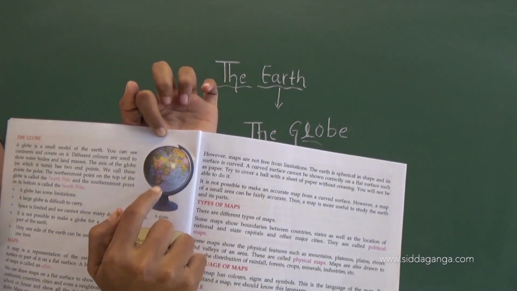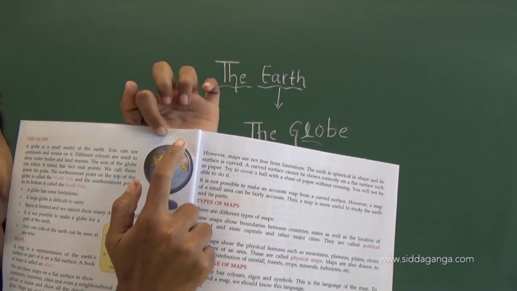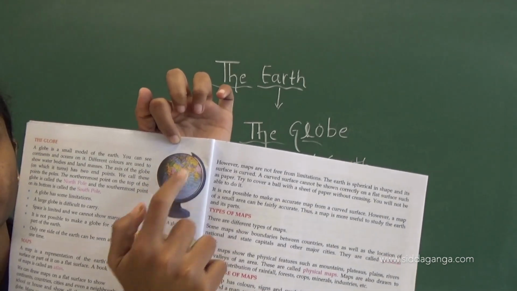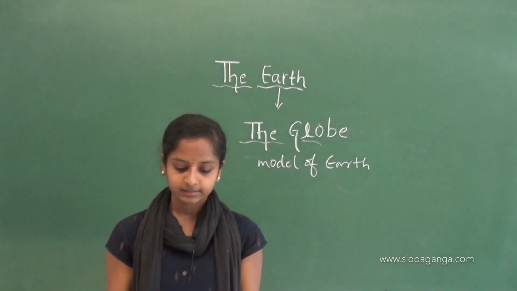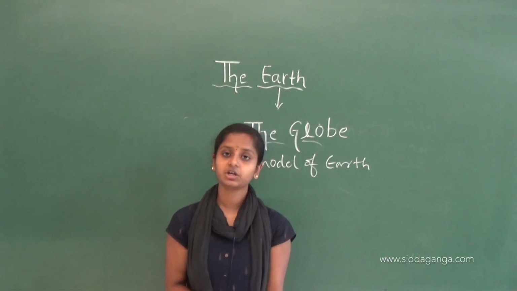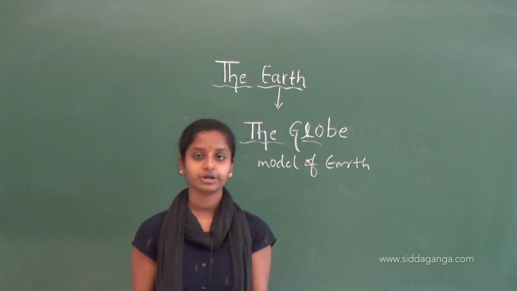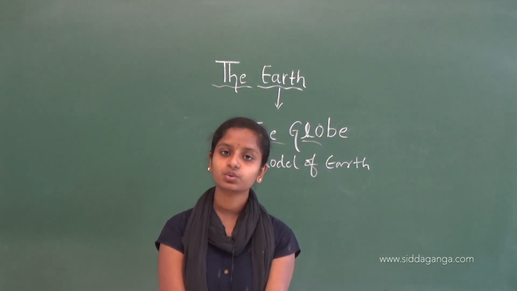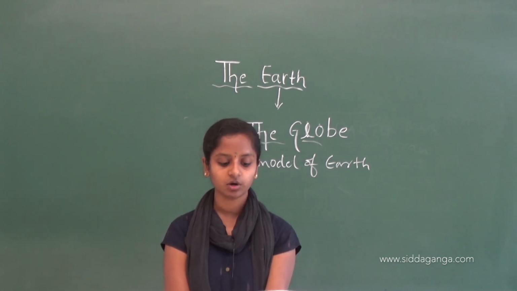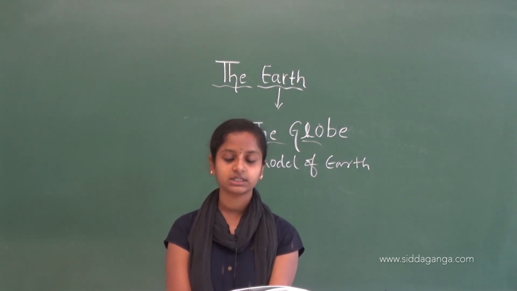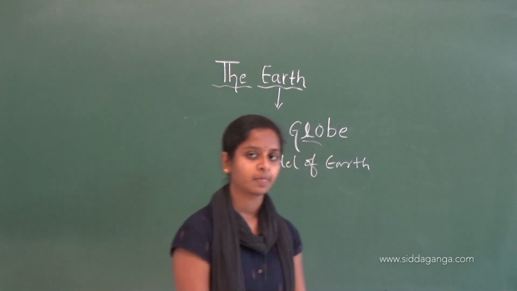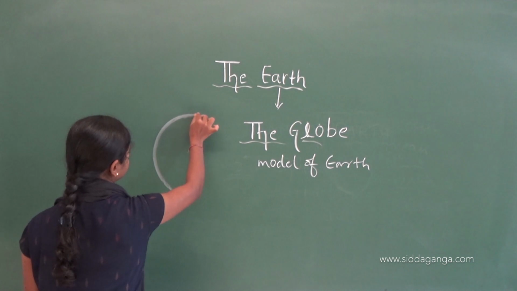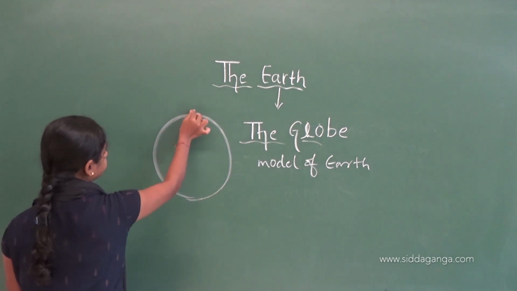These are the end points of the axis that we call the poles. The northernmost point on the top of the globe is called the North Pole. Imagine this is a globe.